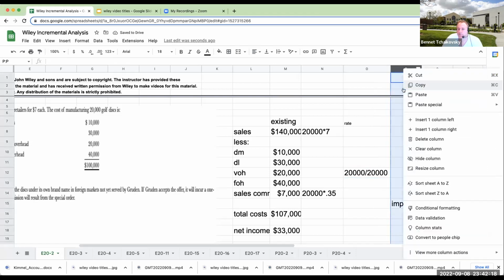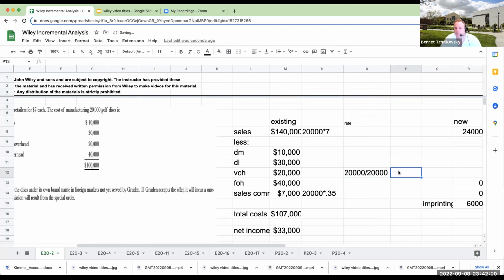add another column, $1 per unit. Over here for the direct labor, this is going to be 30,000 divided by 20,000, and assuming that everything over here, the costs are going to remain the same.